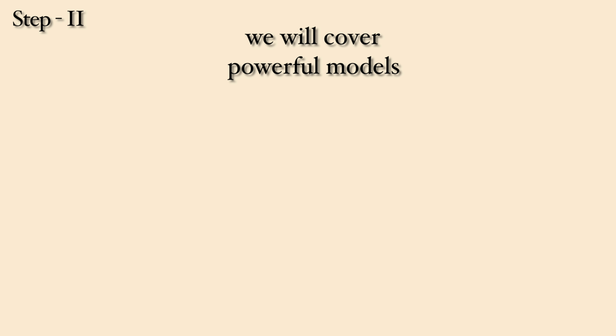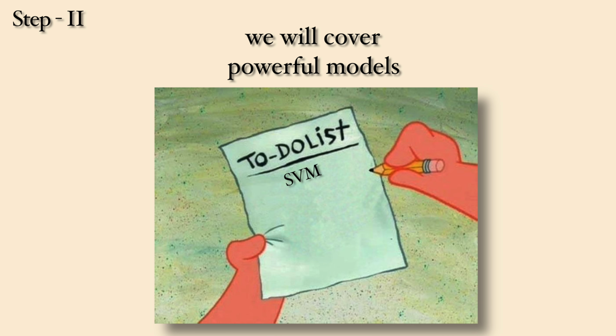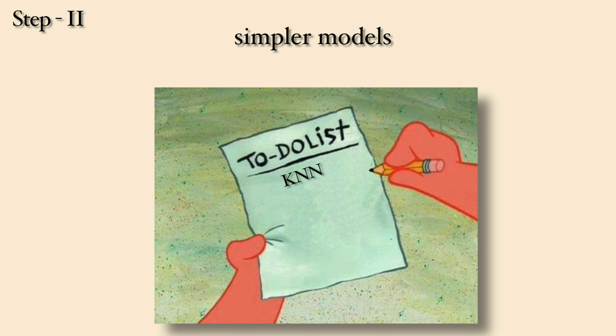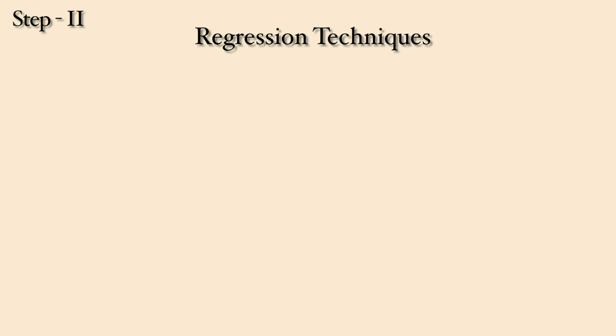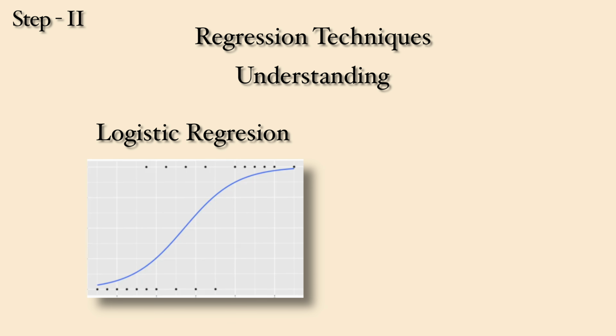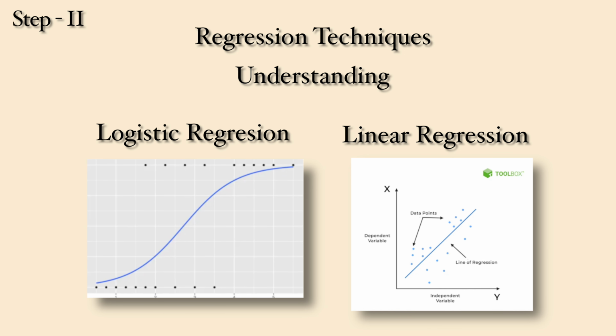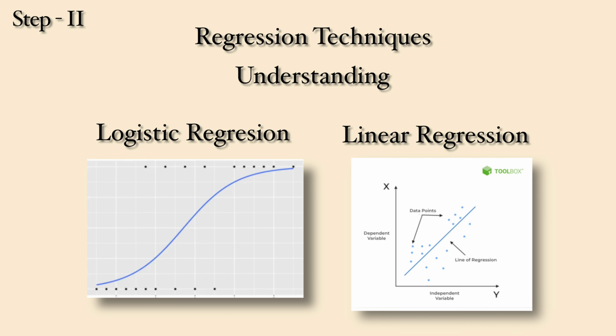We'll cover powerful models like support vector machines, SVMs, decision trees, and random forests, which are essential tools for classification and regression tasks. Simpler models. Learn k-nearest neighbors, KNN, and naive Bayes for their simplicity and effectiveness. Regression techniques. Understand logistic regression and linear regression, which are the foundation for many machine learning applications.